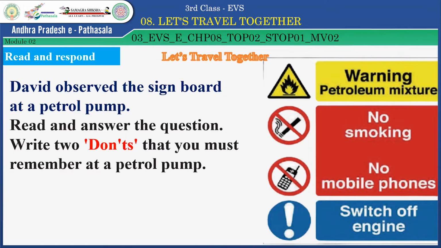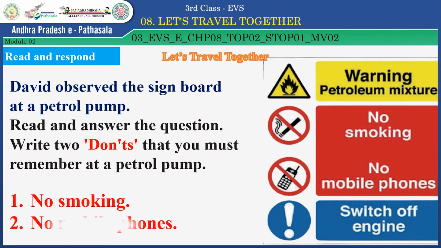See, on the signboard here already mentioned. Okay. First one, no smoking. And look at the second one. What is given on the signboard? Yes, no mobile phones. Very good, children. Now, let us continue the lesson.